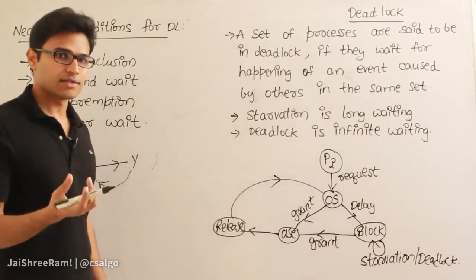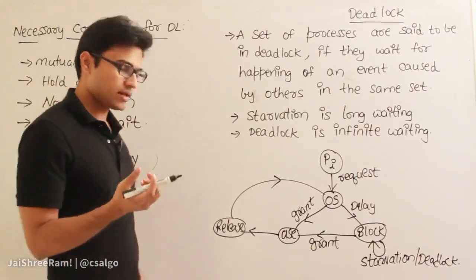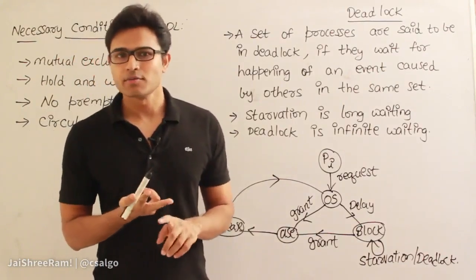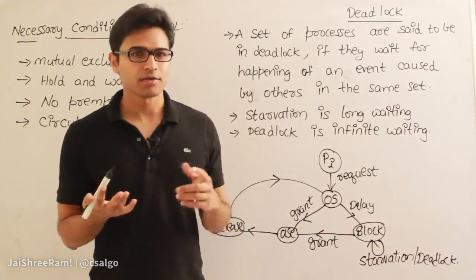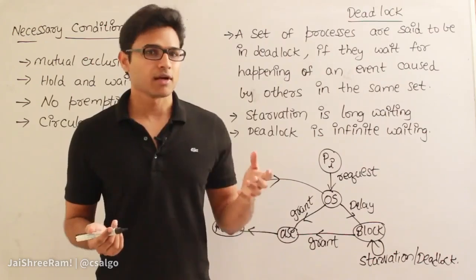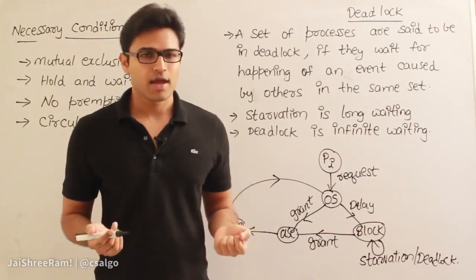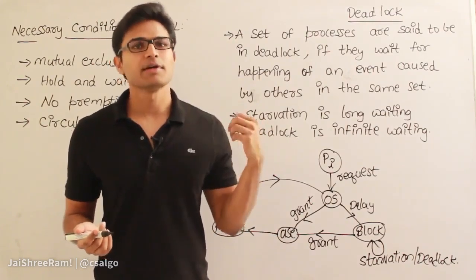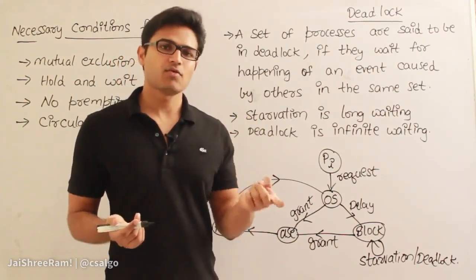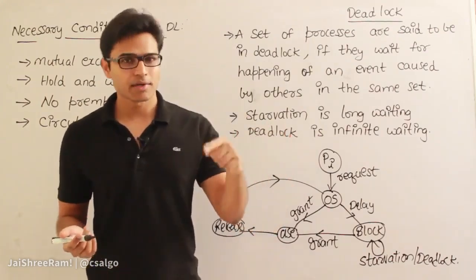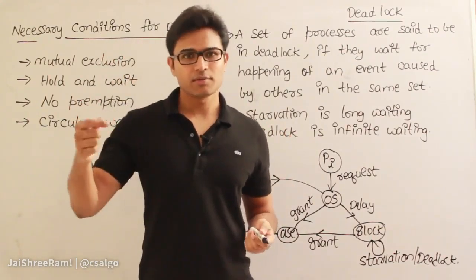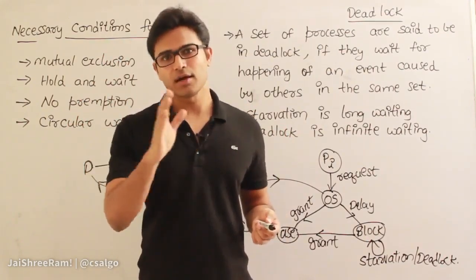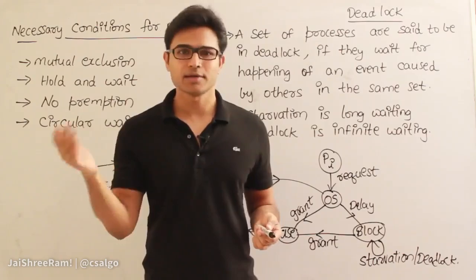One more thing, there is something called a resource. A resource can either be a file or a variable or a semaphore or register or CPU, anything. Everything in the computer is called a resource, right? And now a process will like to use some of the resources in order to complete its execution. Whenever it wants a resource, it is going to ask the operating system, and if the resource is available with the operating system, it will give it to the process, and the process will use it and then release it and complete its execution.